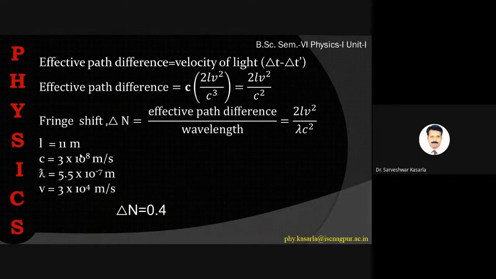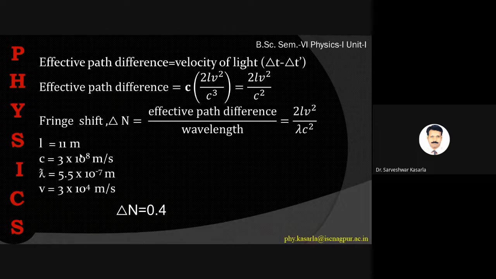the value comes out to be 0.4. That means when the apparatus is rotated through 90 degrees, the fringes should shift by a factor of how much? 0.4. A 0.4 fringe shift should be observed. But practically no fringe shift is observed in the experiment. Theoretically the fringe shift should be 0.4, but practically no fringe shift is observed.